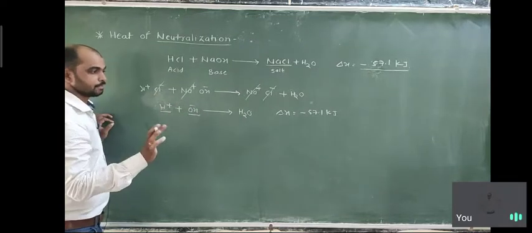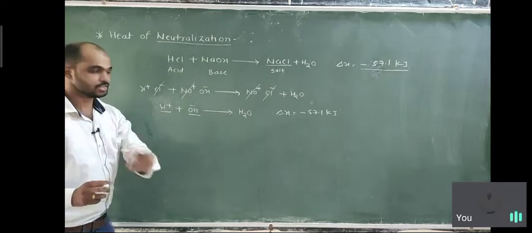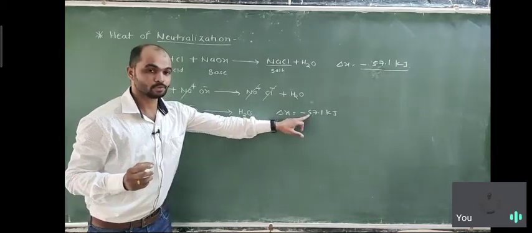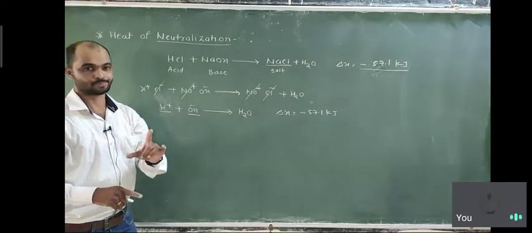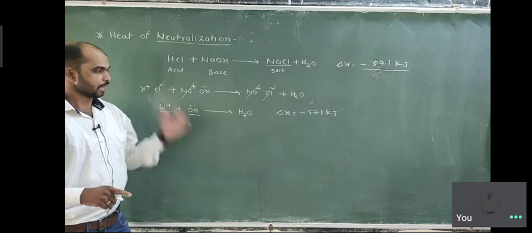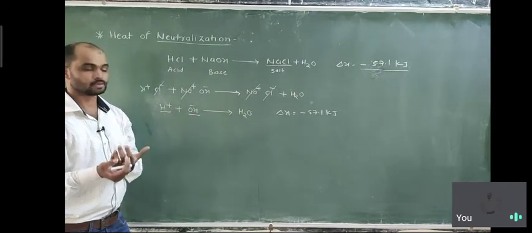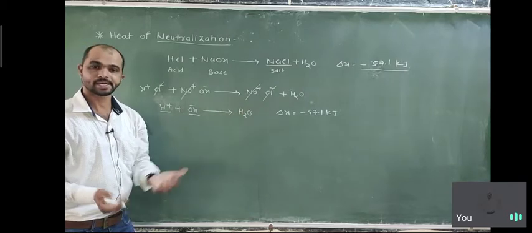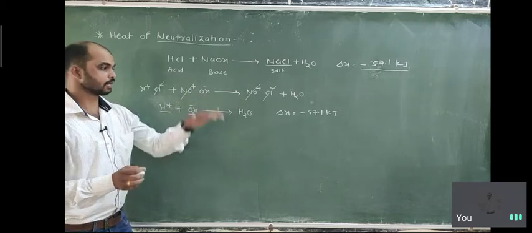So that time the value which is obtained, or the energy which is released, is always less than this value, because this value is for a strong acid and strong base at 1 molar condition. If any acid or base has lower concentration, the value again decreases. Or suppose one of the acid or base is weaker in nature, again the value decreases.